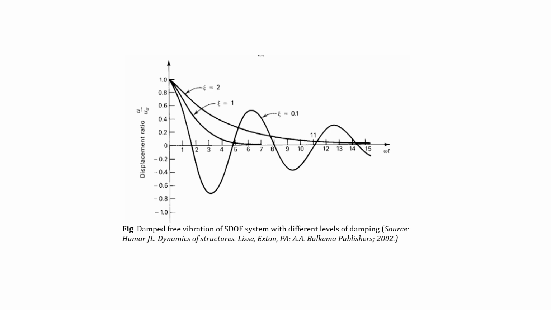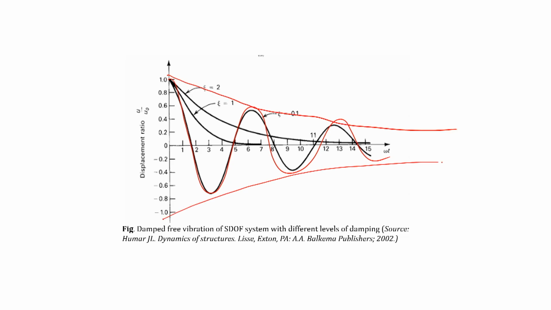Here we are seeing the effect of the different damping ratios. If the damping ratio is less than 1, we can see this is oscillating, but it is eventually going to die down. If it is critically damped, it will die like this, and if it is overdamped, meaning the damping to critical damping ratio is greater than 1, then the system will die down asymptotically.